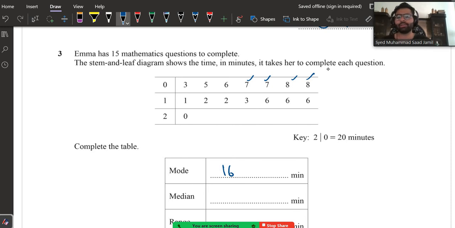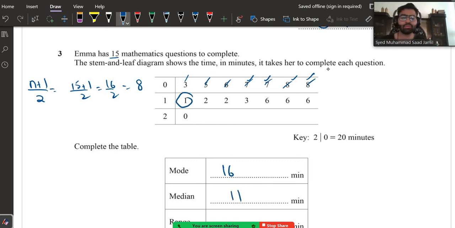Then comes find the median. Now the total, how many questions? There are 15 mathematics questions, right? So we'll count it down as well. 1, 2, 3, 4, 5, 6, 7, 8 up to 15. The formula is basically n plus 1 divided by 2. So 15 plus 1 divided by 2, it's going to be 16 divided by 2, which is 8. So now the 8th term is your median. First term, second term, third term, fourth term, fifth term, sixth term, seventh term and 8th term. So the median is going to be 11.